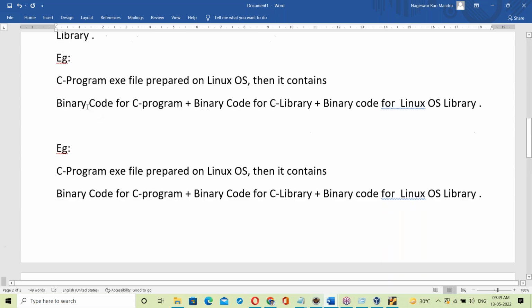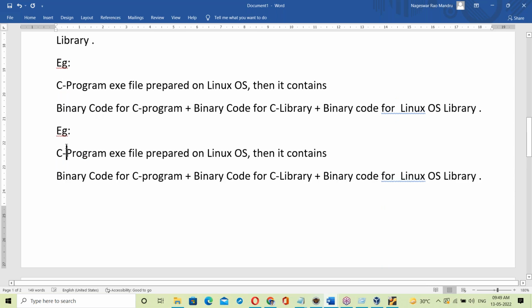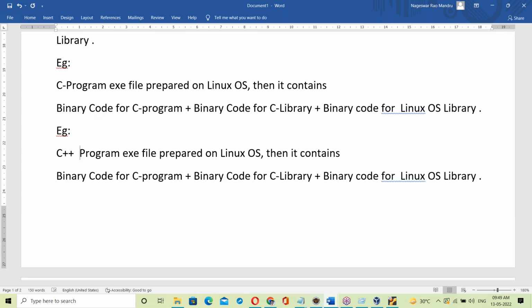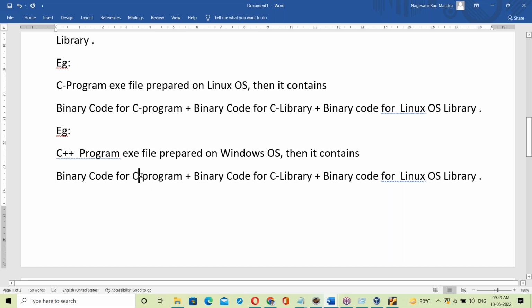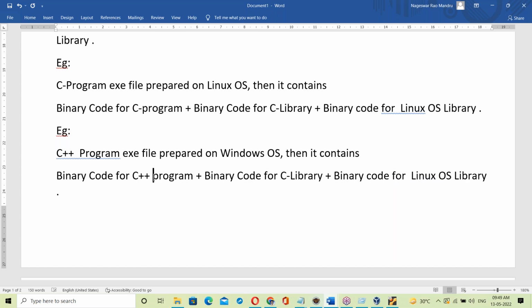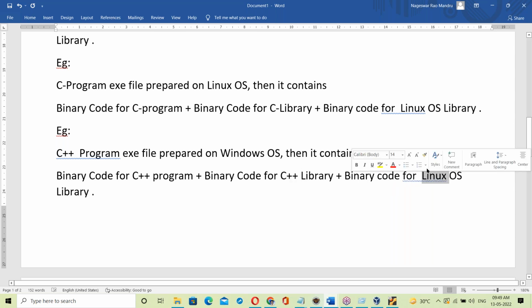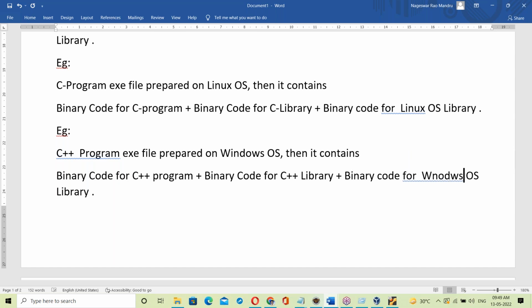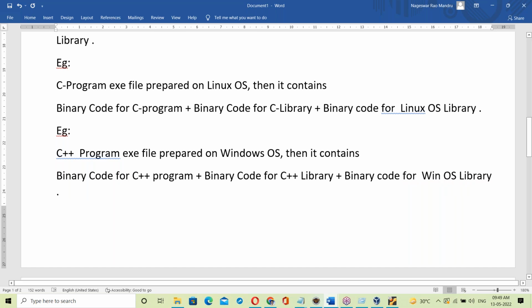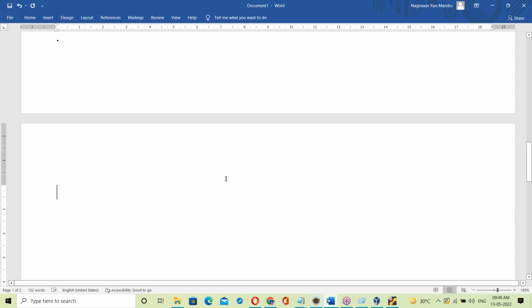Suppose a C++ program exe file is prepared on Windows OS. Then what does it contain? Binary code for the C++ program, binary code for the C++ library, plus binary code for the Windows OS library. That's about the exe file. So what is happening here?